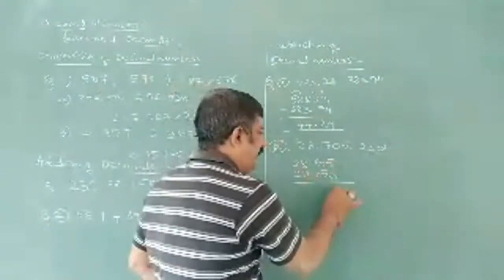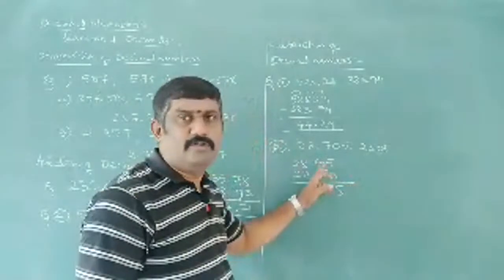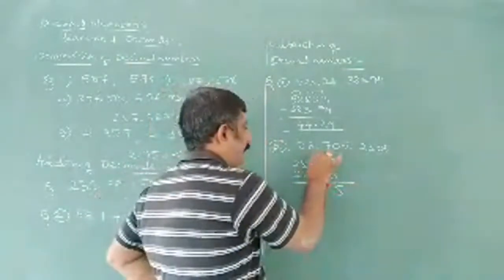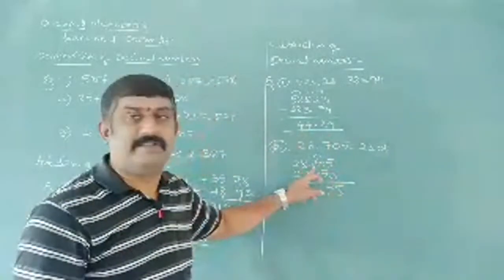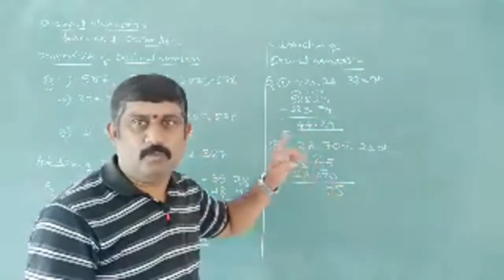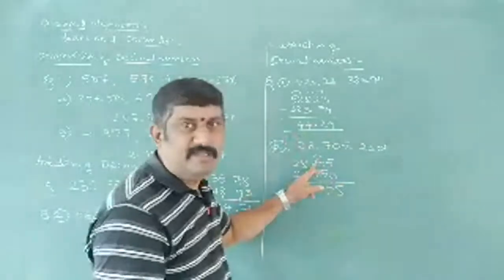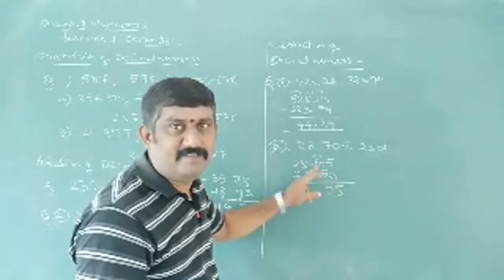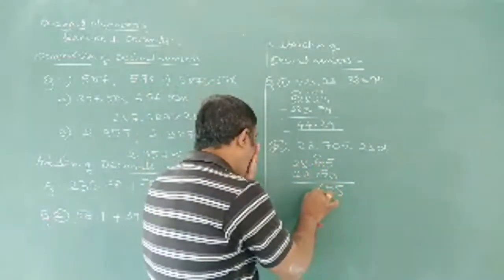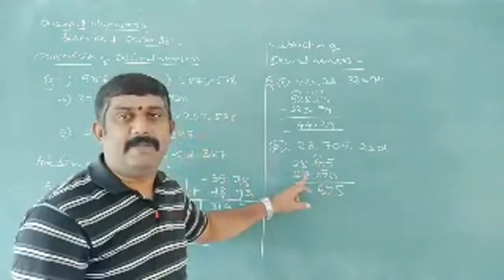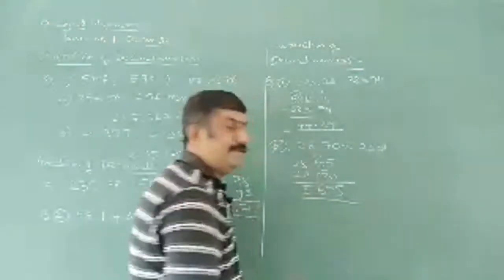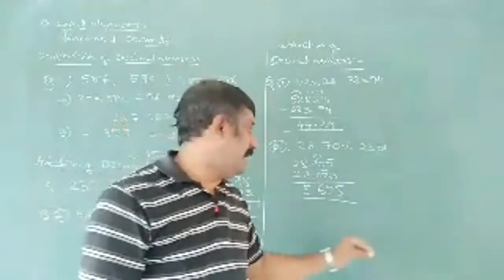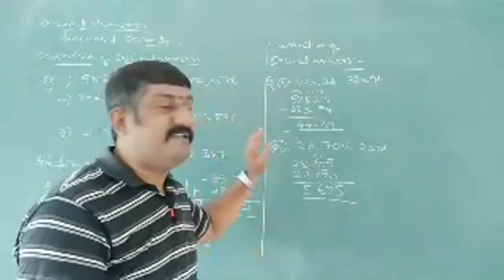5 minus 0 is 5. 0 won't go, so borrowing 10. 10 minus 5 is 5. As it is giving, it borrows, so it decreases by 1. So 7 is going to become 6. 6 minus 0 is 6. Next, 8 minus 3 is 5. 2 minus 2 is 0. So like this, we can do the subtraction of decimal numbers.